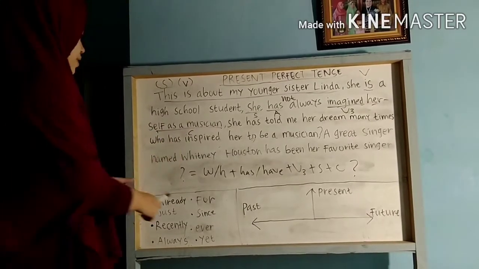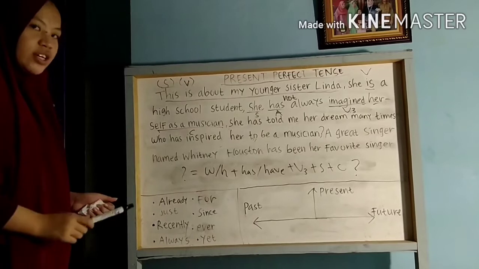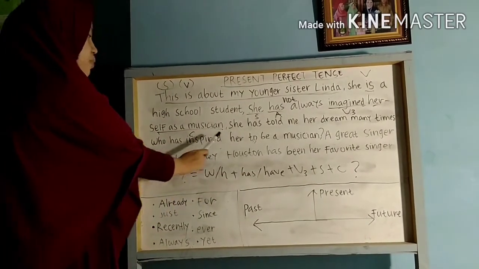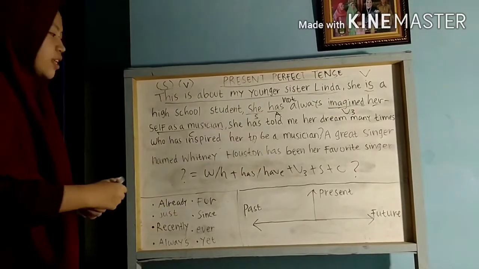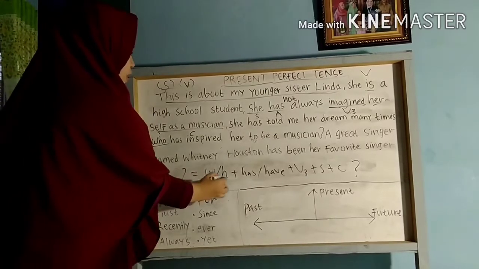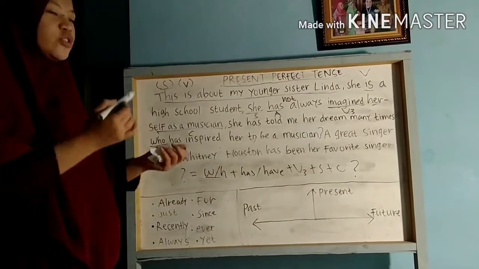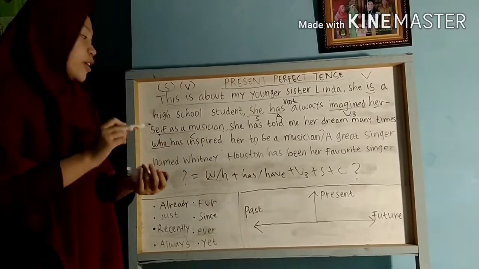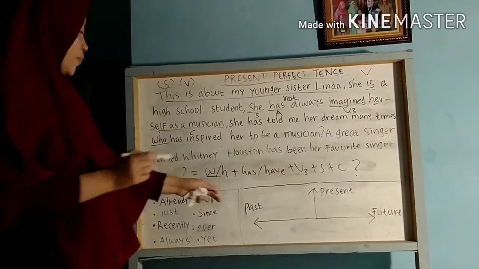For the first type, using WH question, this is the form of it. The example is: who has inspired her to be a musician? So, who is the WH question. As you know, WH questions are what, where, when, and who. Also, how.